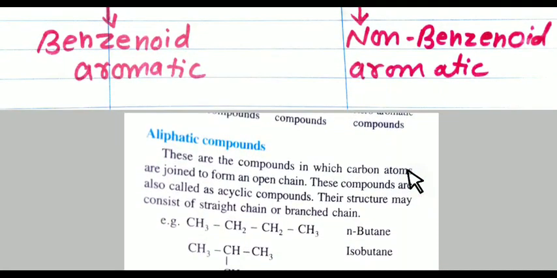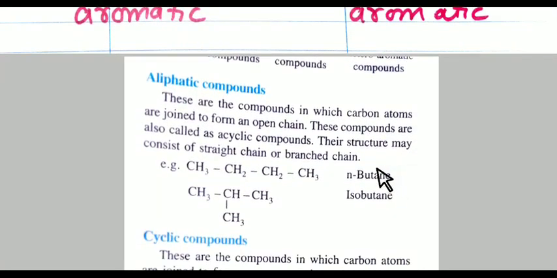Now just see, the first class of organic compounds is aliphatic compounds. As you have seen on your screen, in the example of an aliphatic compound the carbon atoms are joined in an open chain. There is no circle or ring in this compound.